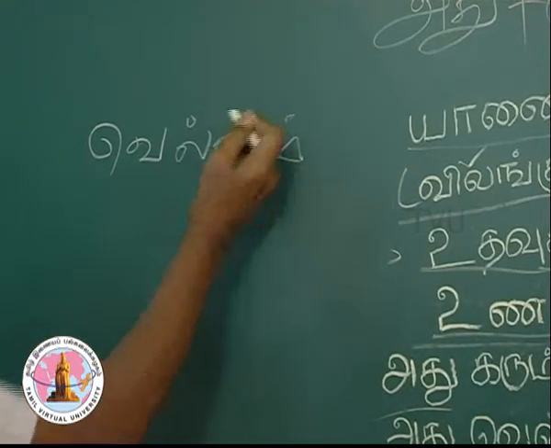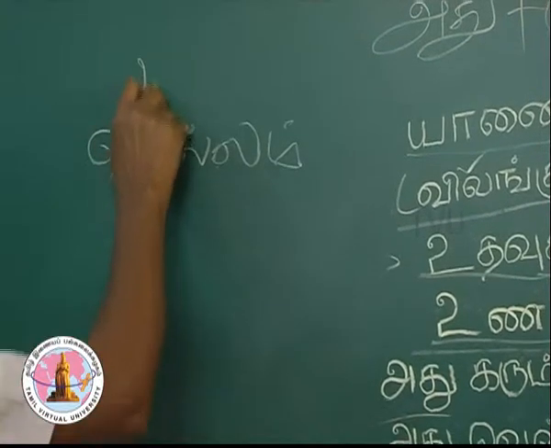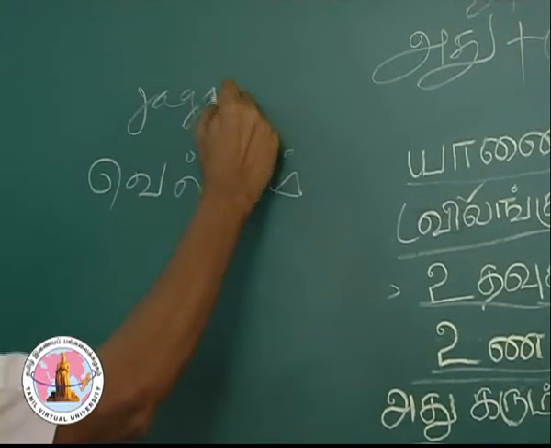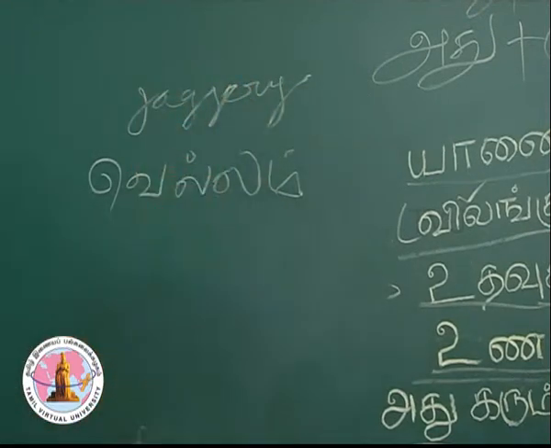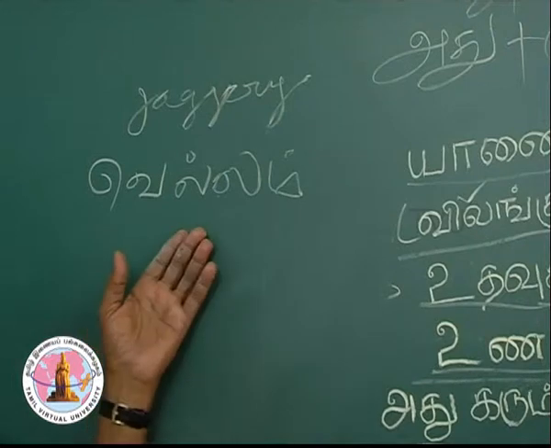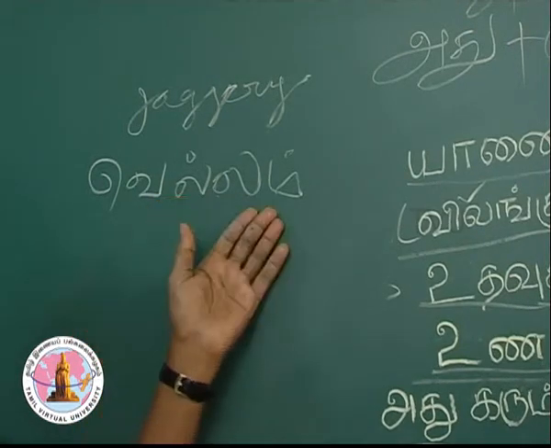Vellam is the word. It is jaggery, made out of sugar cane. This is the word vellam.